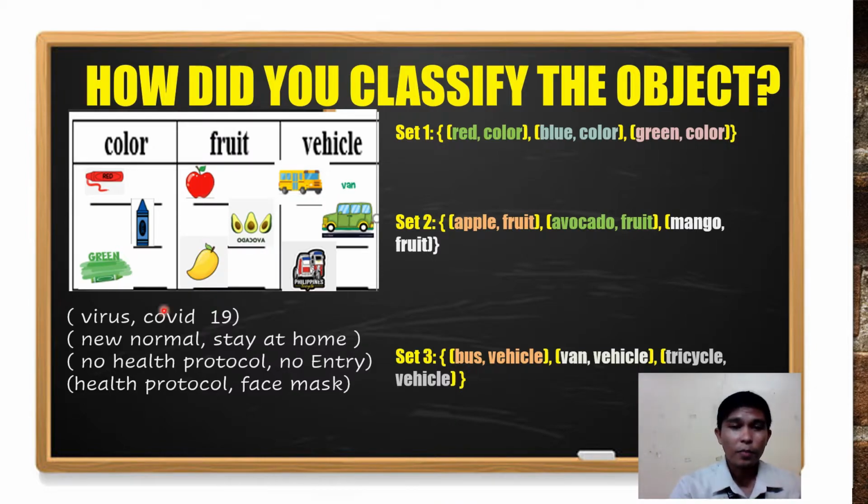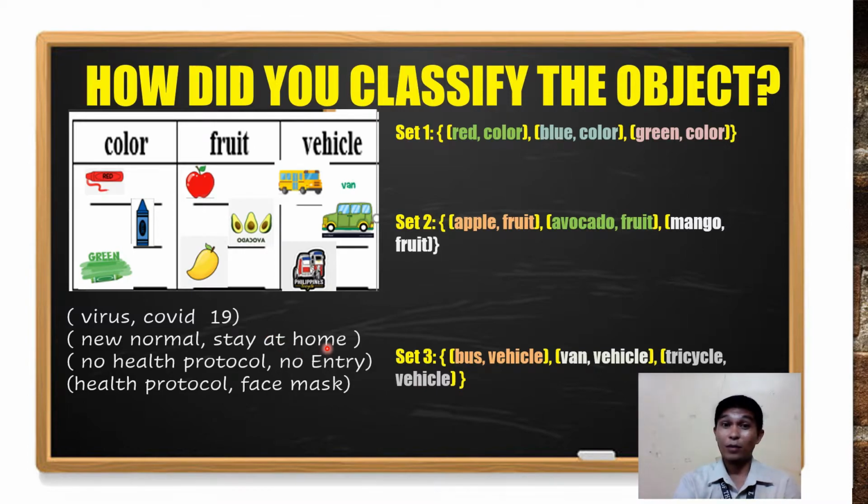For example, we have virus. When we hear virus, it is COVID-19, diba? There are a lot of viruses, but this time the known virus is COVID-19. When we hear COVID-19: new normal, stay at home. So our education this time is new normal, and stay at home.